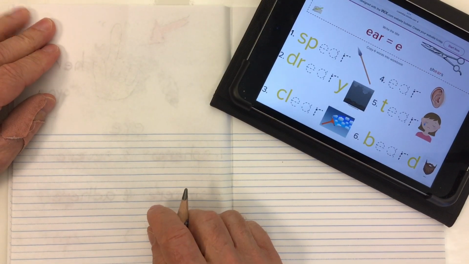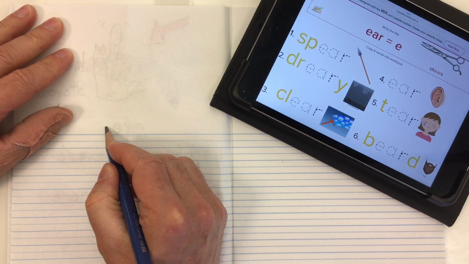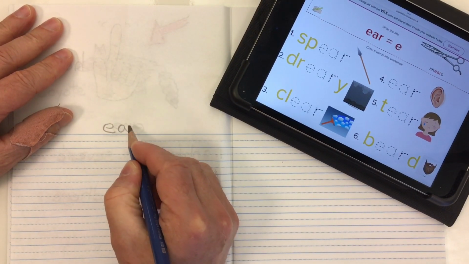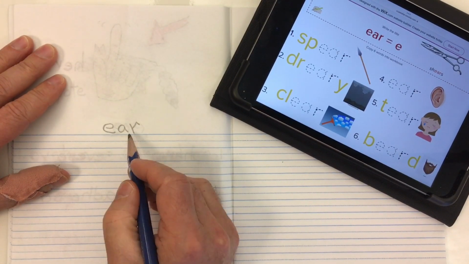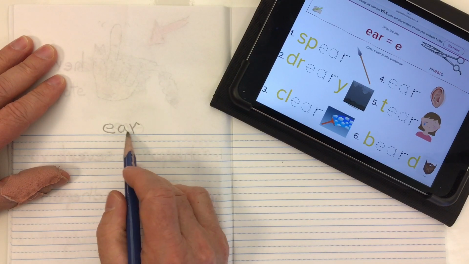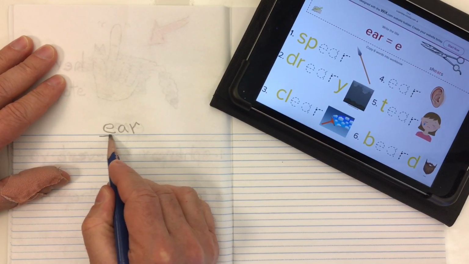Okay, in phonics, we're going to do a trigraph, which is like a digraph that's 3 letters, E, A, R. And it's kind of a diphthong because we've got 2 sounds in here. We've got ear. E-A-R, ear is the word itself, actually.